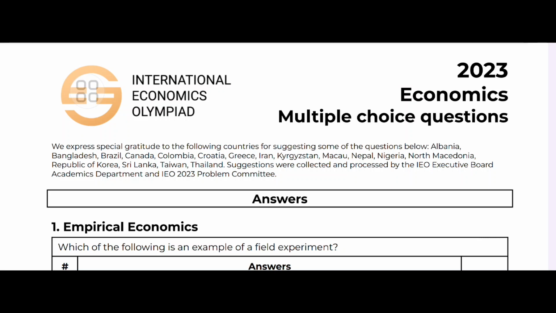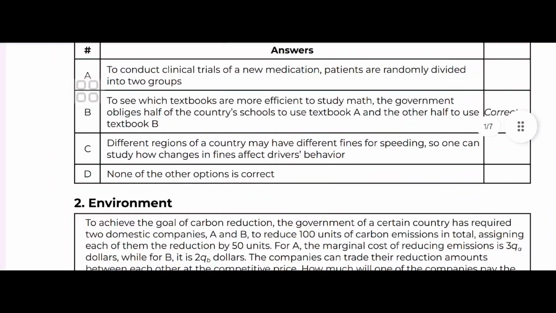Now, here they express special gratitude to the following countries for suggesting some of the questions: Albania, Bangladesh, Brazil, Canada, Colombia, Croatia, Greece, Iran, Kyrgyzstan, Macau, Nepal, Nigeria, North Macedonia, Republic of Korea, Sri Lanka, Taiwan, Thailand. Suggestions were being collected and processed by the IEO Executive Board Academics Department and IEO 2023 Problem Committee. So here we will get a mix and match of many questions for the International Economics Olympiad.